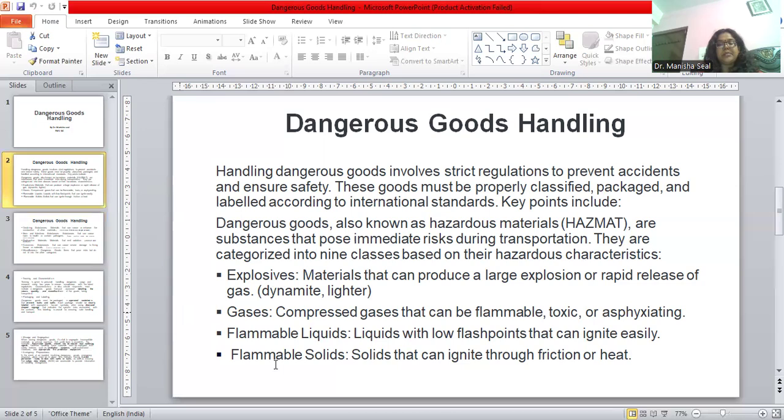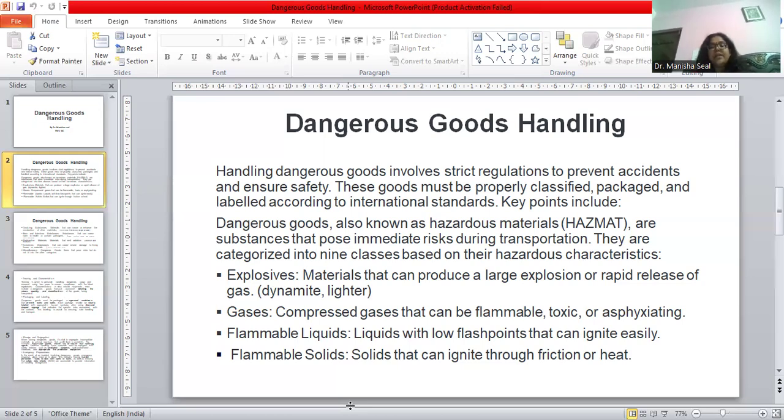Primarily, we can see explosive materials such as dynamite and lighters, which can explode at any point of time if we are handling and transporting them. So we have to be very careful. That is why they are called dangerous goods. Then gases, the various gaseous elements, compressed gases, which are inflammable in nature, which are toxic. These gas items also need to be preserved, conserved, and transported very carefully.